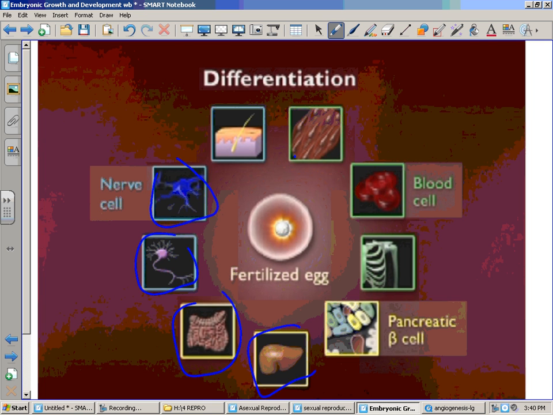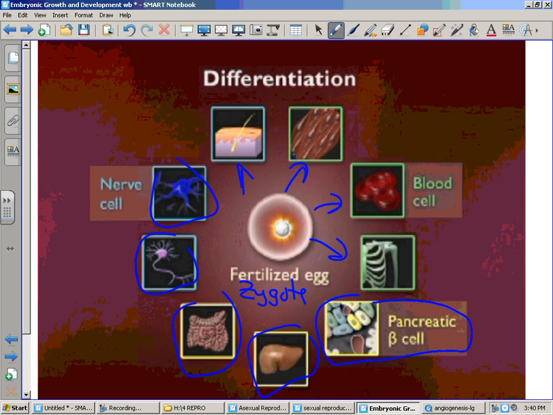We have our liver, pancreatic cells. Now, what is it inside of that ball of cells that tells that fertilized egg, that zygote, first zygote and then a ball of hundreds of cells to become all these different cells? Well, remember, inside that zygote, you have the 46 chromosomes that have all the information to become all these different cells. And they all have different jobs. Remember, for some of those cells to become pancreatic cells, think of one thing a pancreas cell has to be able to do. It has to be able to produce insulin.